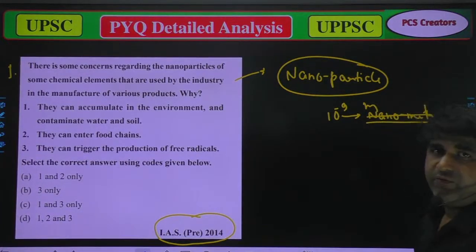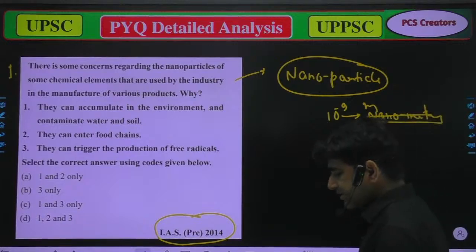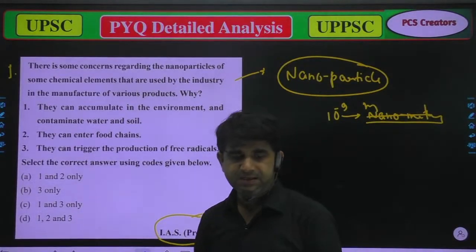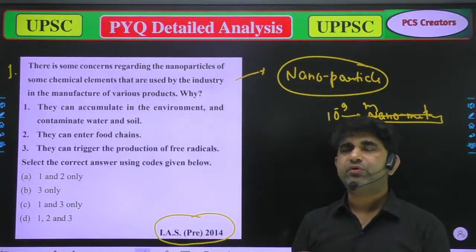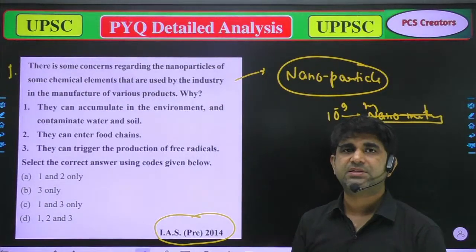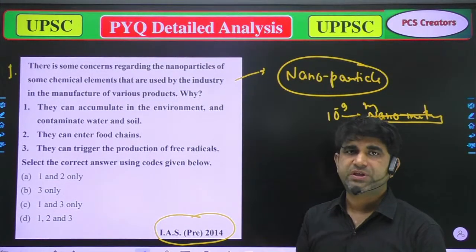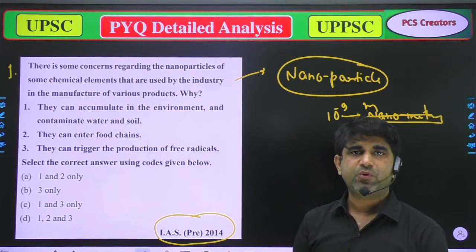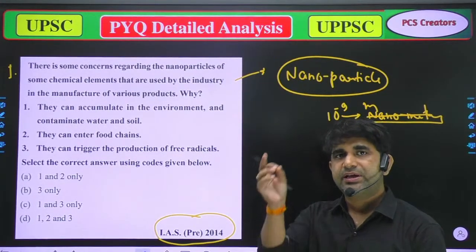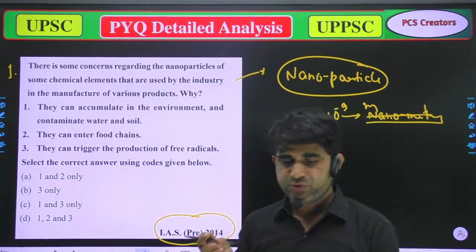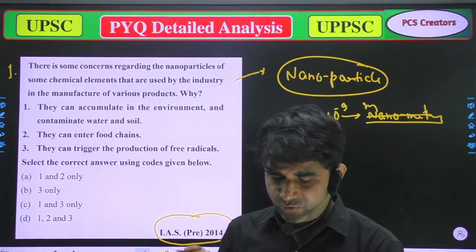Nanoparticles are an emerging technology, so whenever you find questions regarding nanoparticles, the maximum options will be positive things, and you have to choose among them which of the following is correct.